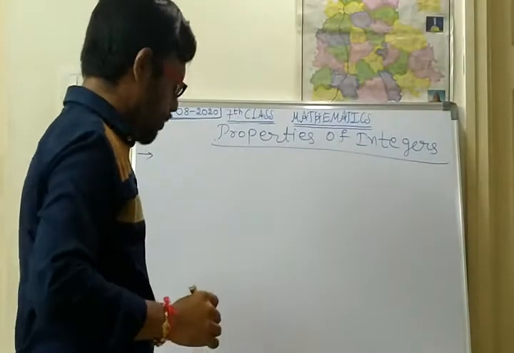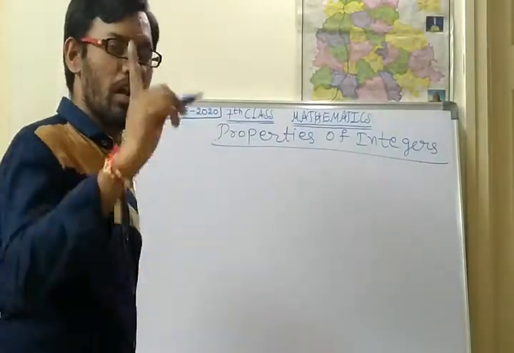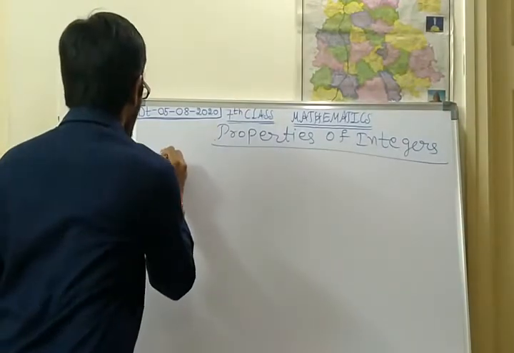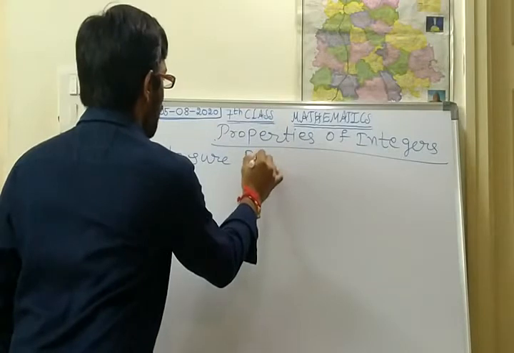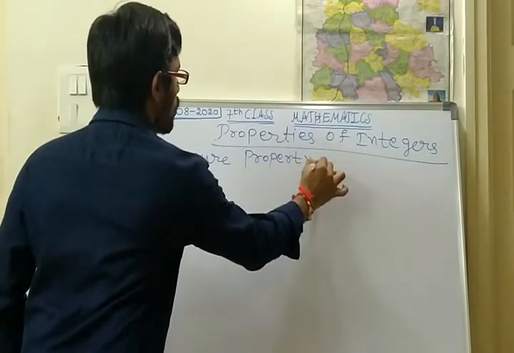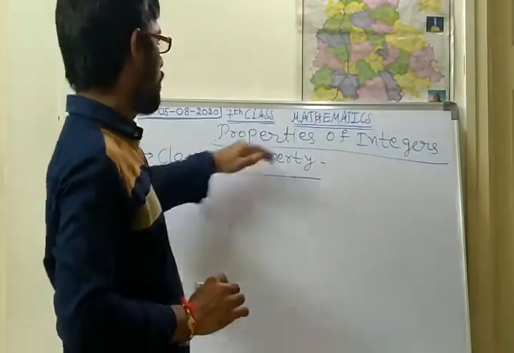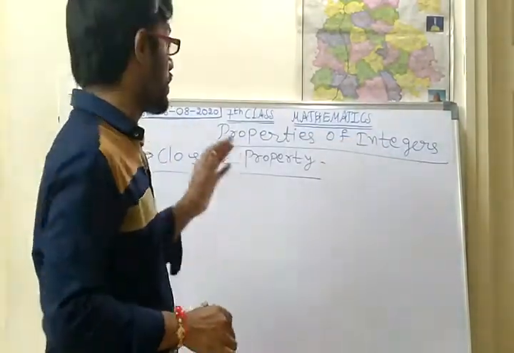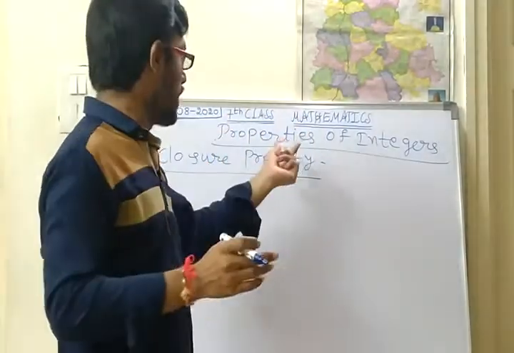In the properties of whole numbers, you have seen the first property, the closure property. Now we shall discuss this closure property. Integers means we take positive integers, negative integers and 0.